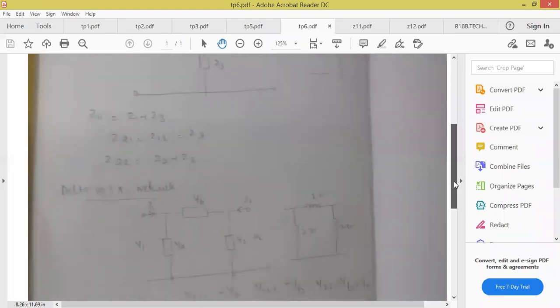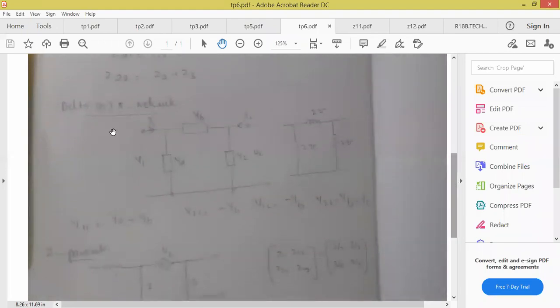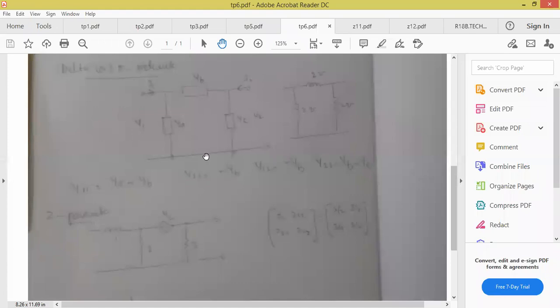Right. Now, delta or pi network. Another name for pi network is delta. Now you see, this is the basic pi network where we are having the Y parameters. So this is the problem here. So for our calculation, 2, 2, 2, we have taken. All of you, what is the shortcut formula? Already we have done this type of problems. Yes, sir? All of you? Anyone student? We have done Y parameters for this problem.